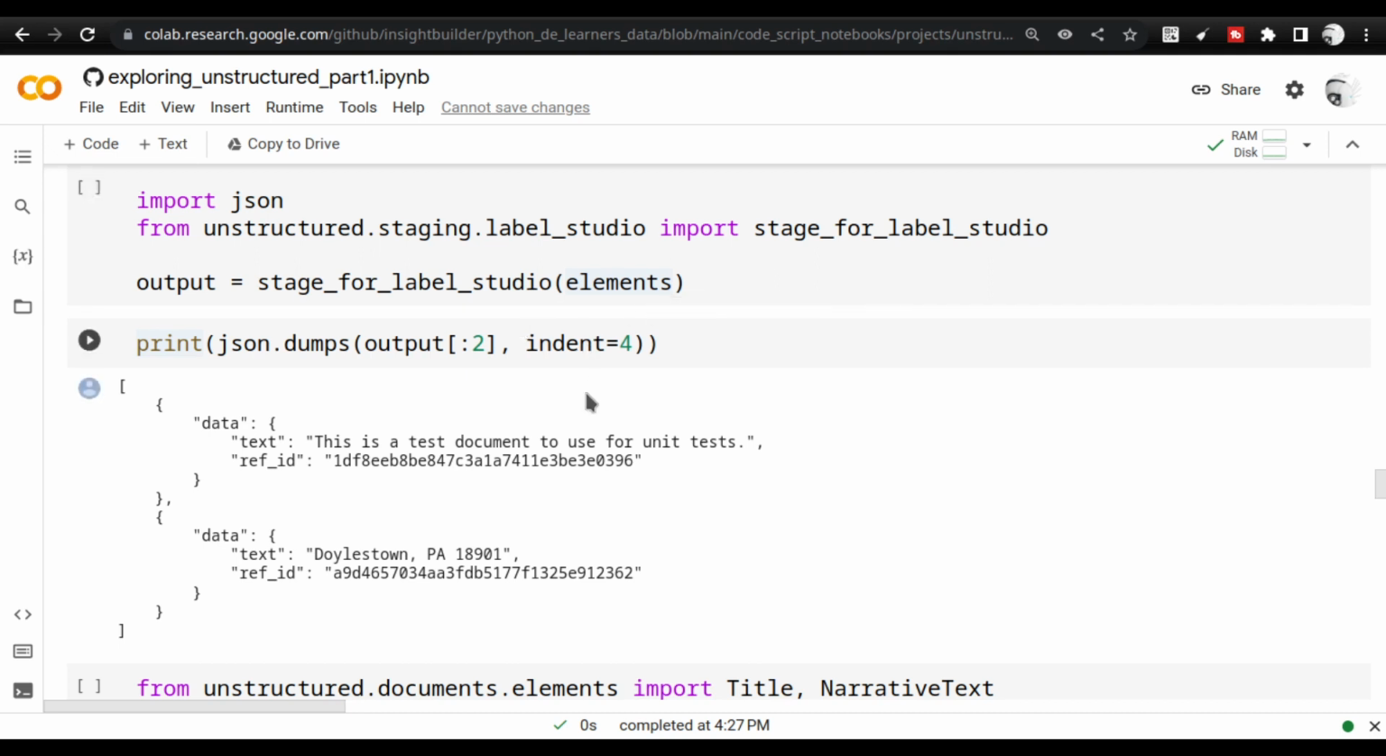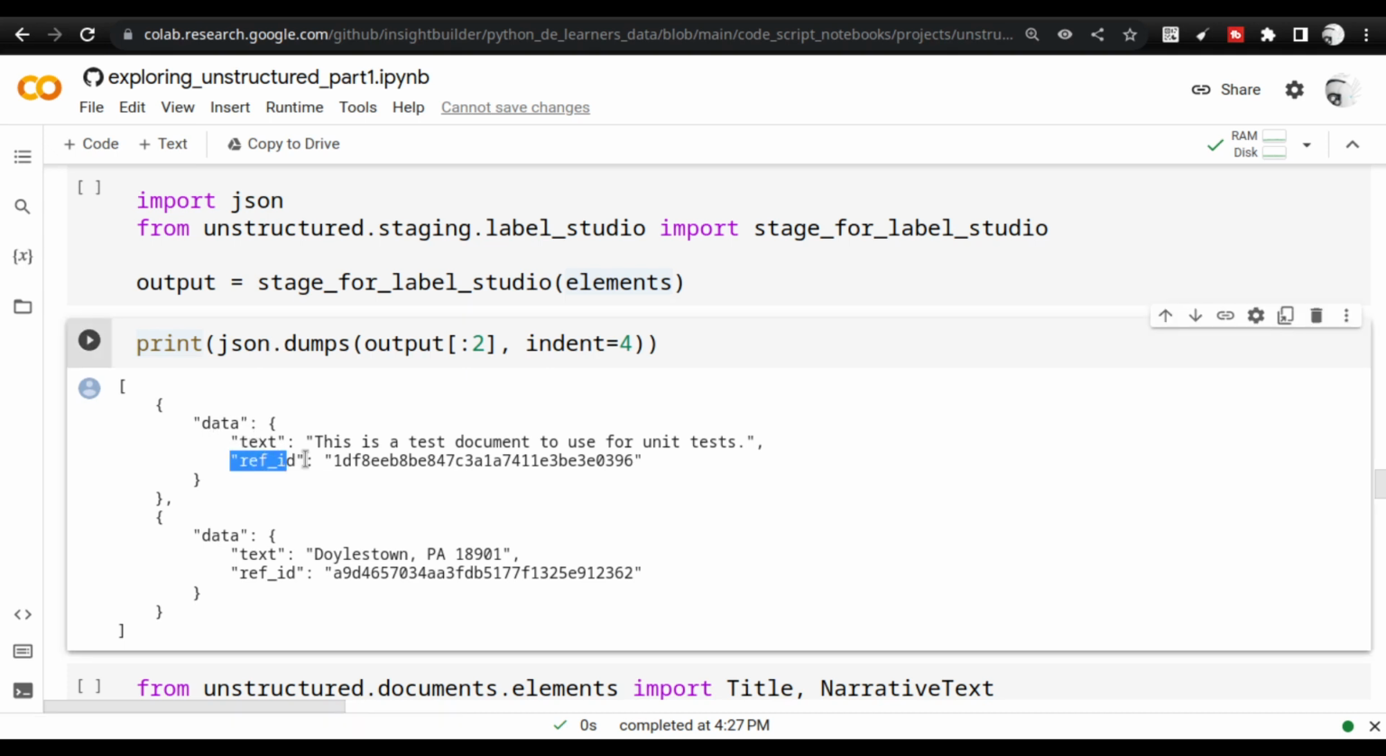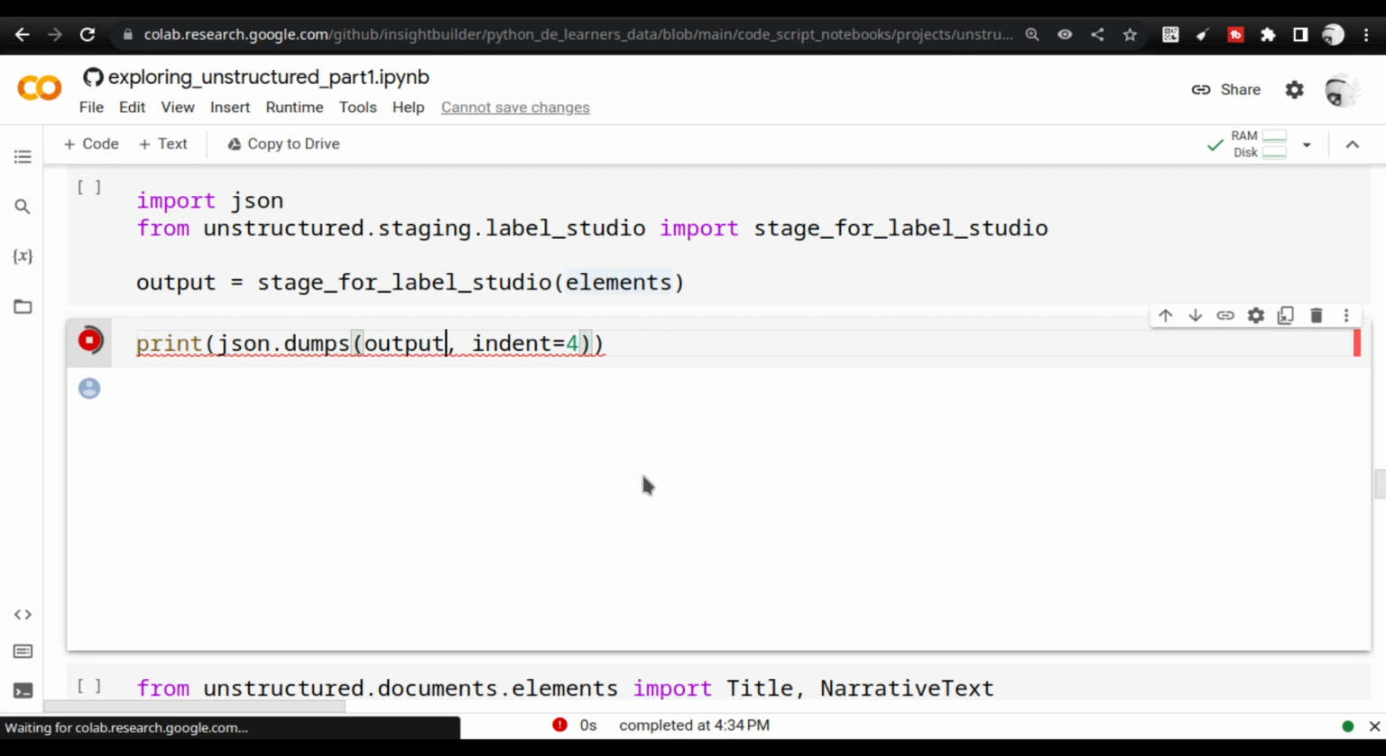So this is stage for Label Studio. The output of the data looks like this. You have the data, you have the text, and you have the reference ID. In the case of Label Studio, you need to have the reference ID, and that is how you label it. All the reference IDs are different. If you see here, it is a random number that is getting created. I am only showing part of the output, not all of it. If I remove this and show you the entire output, it will be longer.